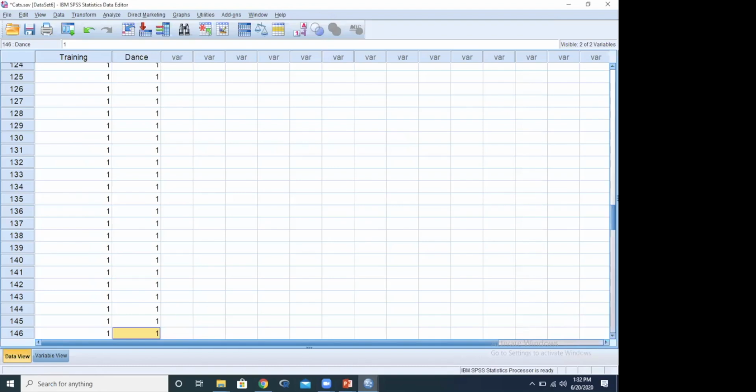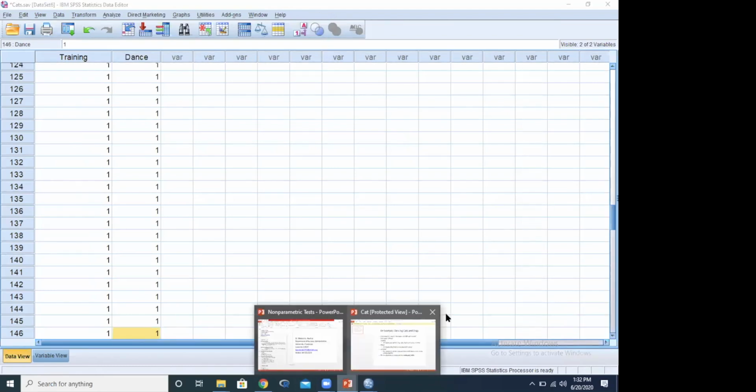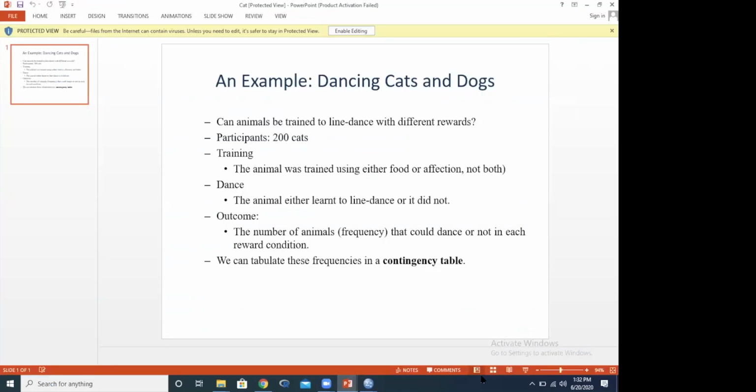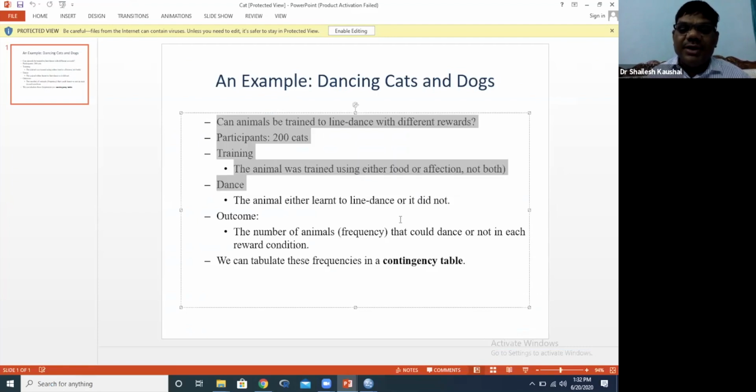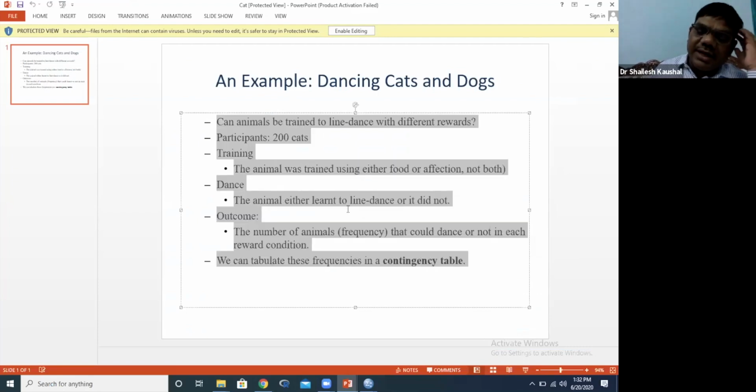The next question is, when do we specifically use the chi-square test, sir? Okay. Specifically, when we have categorical data, where there are two types of variables, dependent and independent. Both the variables should be categorical, like male and female, liked and disliked.